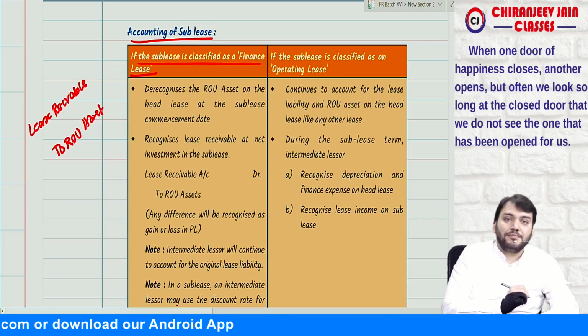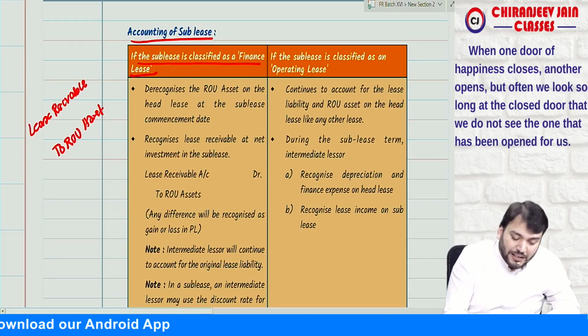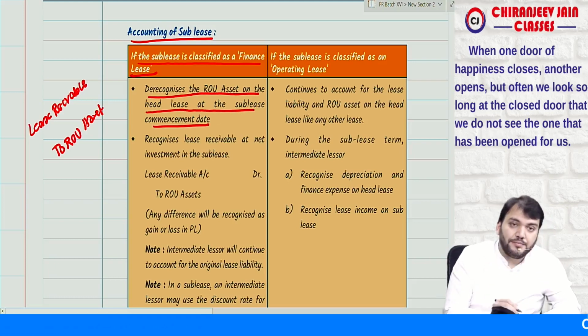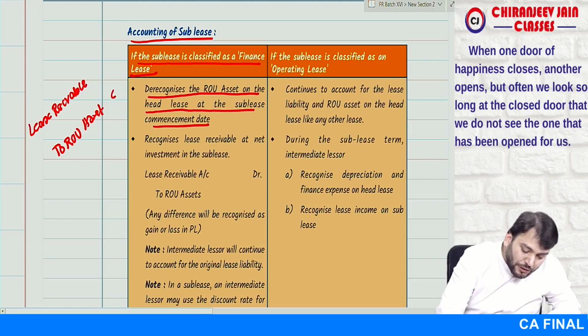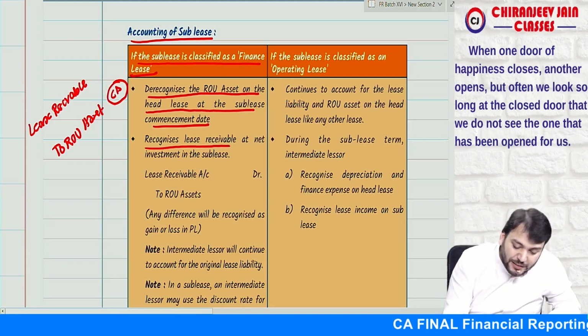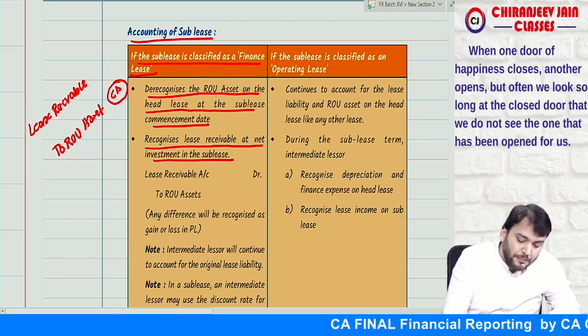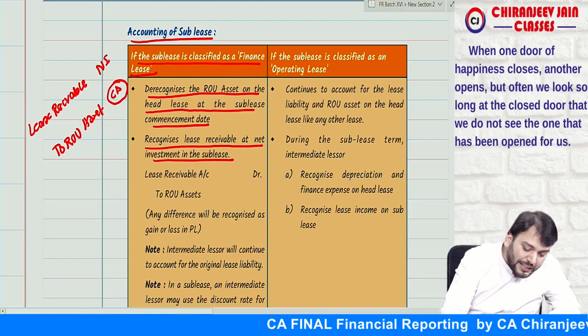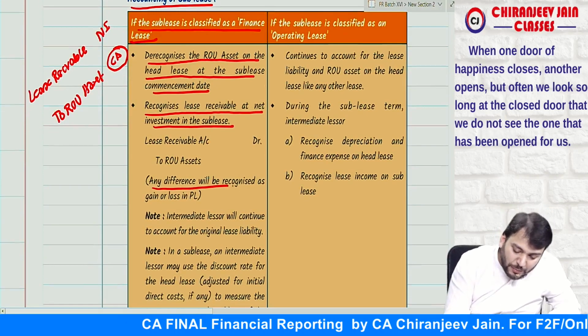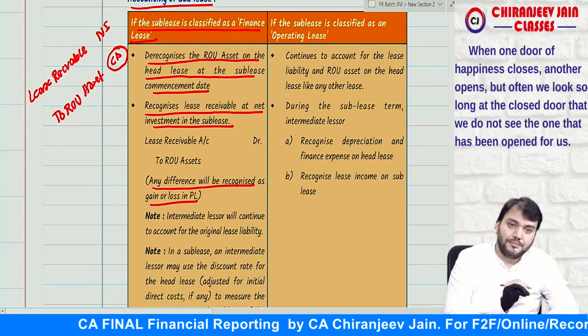So what they said: de-recognize the ROU asset on the head lease at the sublease commencement date, at carrying amount. Recognize lease receivable at net investment in the sublease. Any difference will be recognized as gain or loss in P&L.